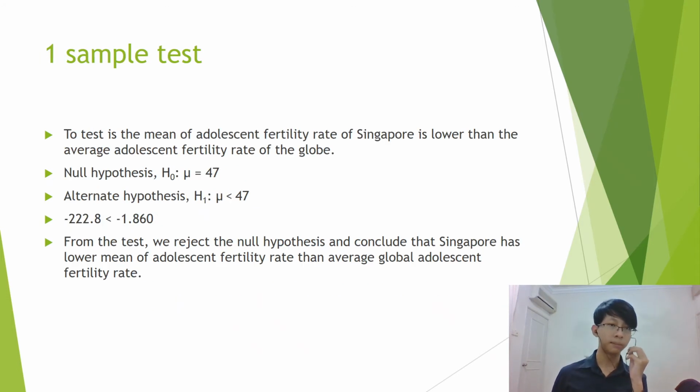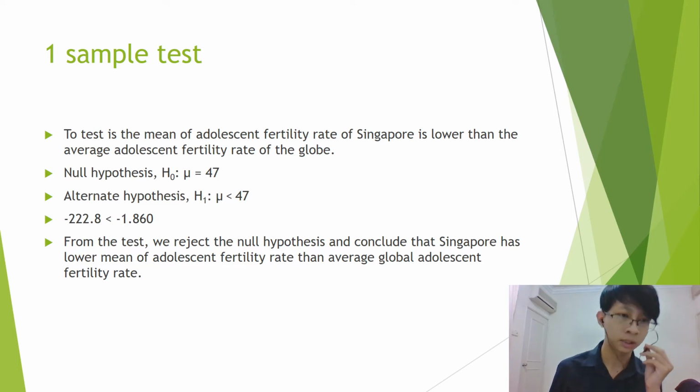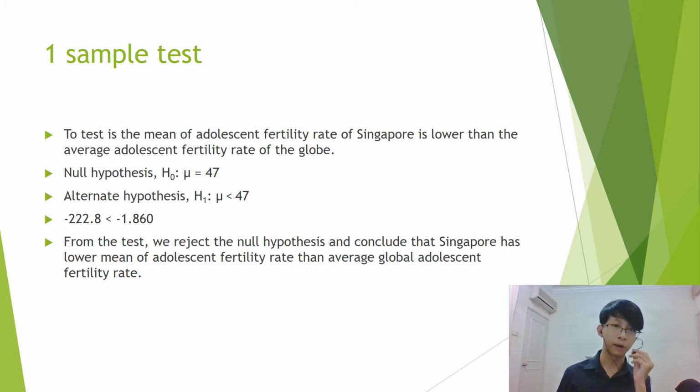Next, on the one sample test, we're going to test whether the mean adolescent fertility rate of Singapore is lower than the average adolescent fertility rate of the globe. Because Singapore is a developed country, it should have a lower adolescent fertility rate. The null hypothesis for this test is that the mean is 47, which is the value that we get from the WHO, the average adolescent fertility rate of the globe.